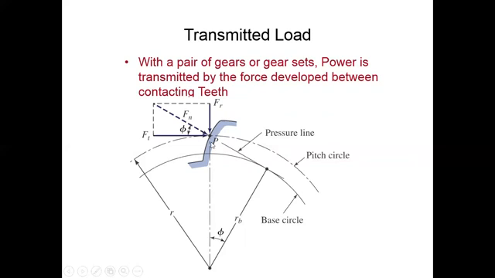Suppose at the point P the two teeth are meshed. Then in the direction of the pressure line, the normal force is acting at the angle of phi, where the tangential component of the force is acting, and the radial component of the force is acting in the direction of the center of the base.